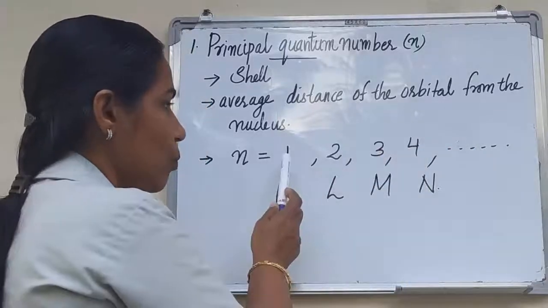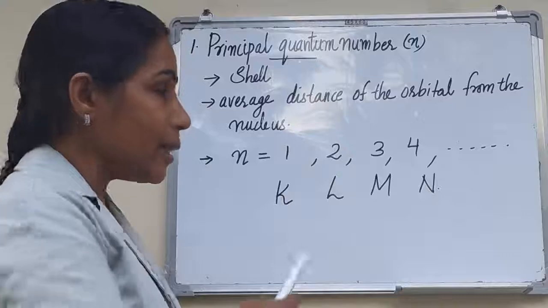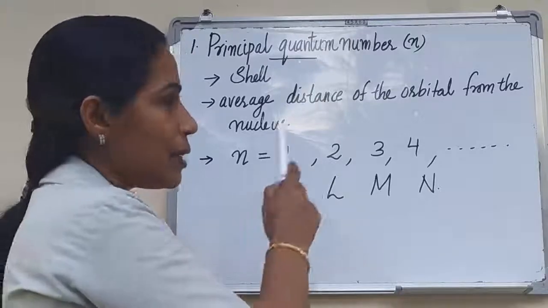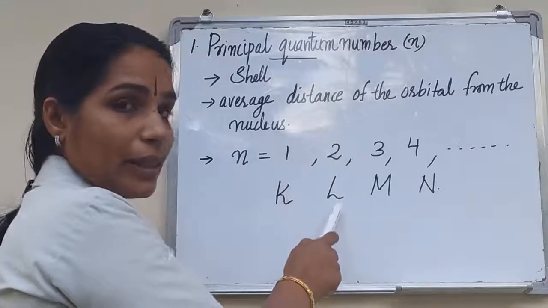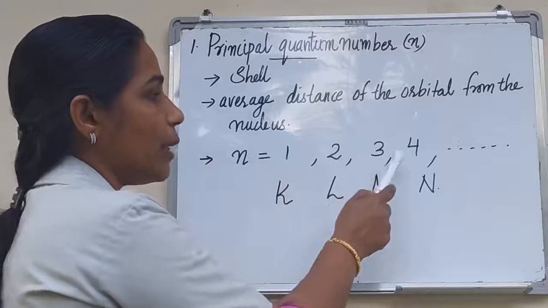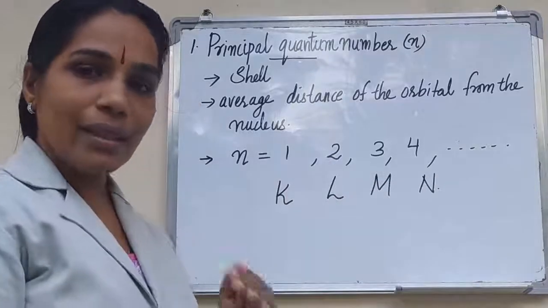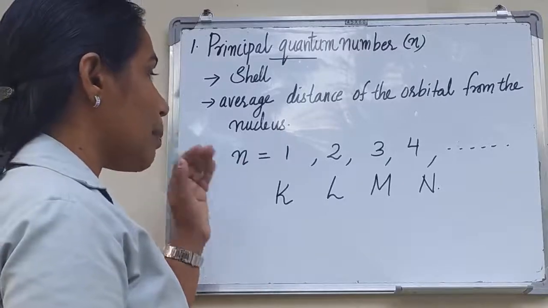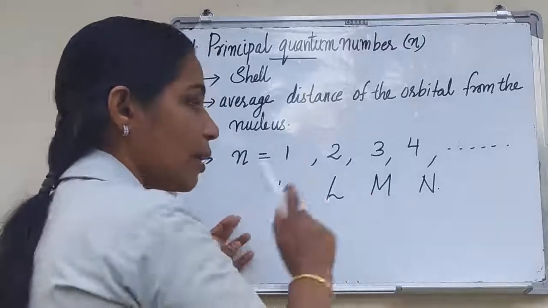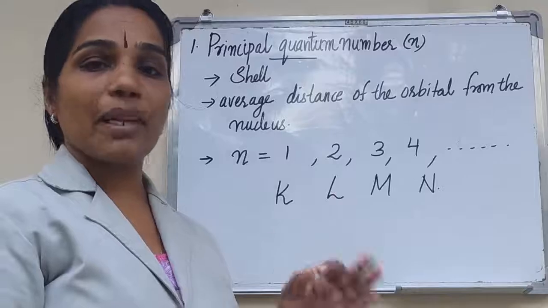When n is equal to 1, the electron is present in the K shell. When n is equal to 2, the electron is present in the L shell. When n is equal to 3, the electron is present in the M shell, and so on. That is, the principal quantum number represents the shell in which the electron is present.